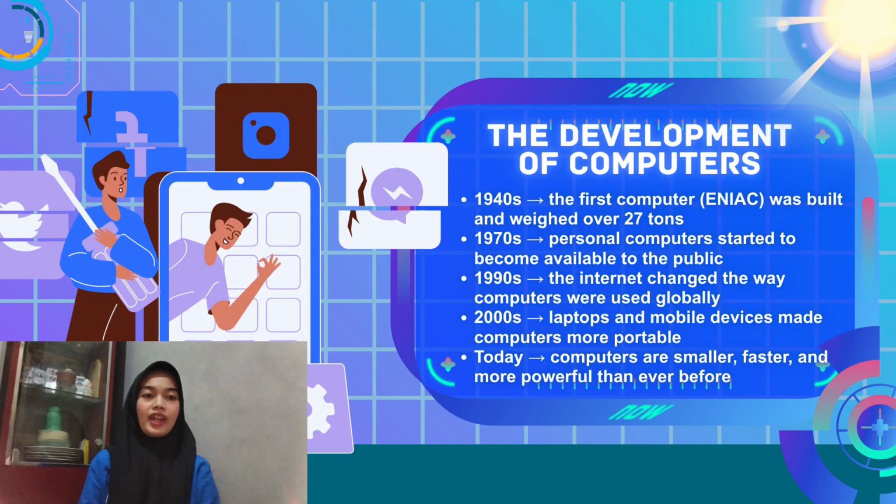Let's also look at how computers have developed over time. In 1940, the first computer called ENIAC was built and it weighed over 27 tons. In 1970, personal computers started to become available to the public. In 1990, the internet completely changed the way computers were used around the world. In 2000, laptops and mobile devices made computers much more portable. And today, computers are smaller, faster, and more powerful than ever before.